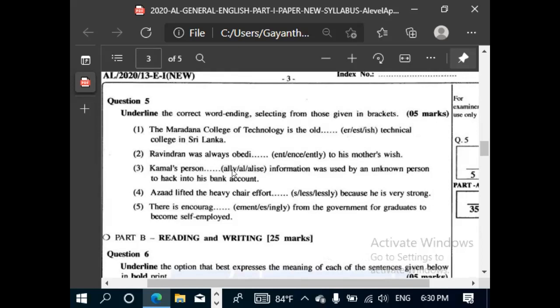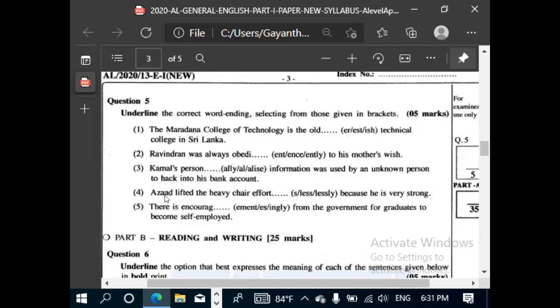Kamal's blank information was used by an unknown person to hack into his bank account. What is the answer for the blank? Third blank. Kamal's personal information. Personal means private, own information.